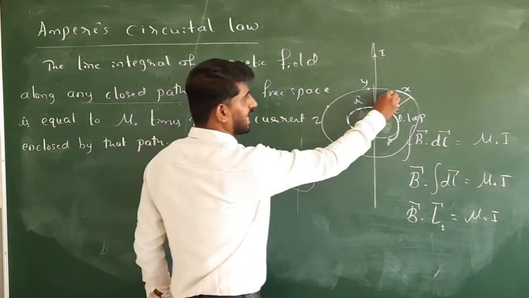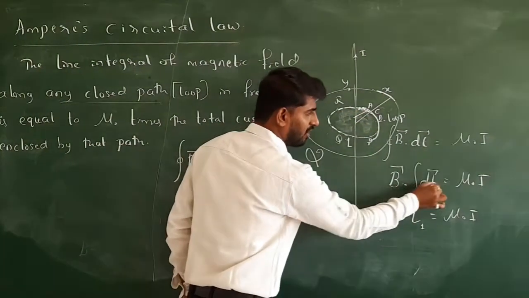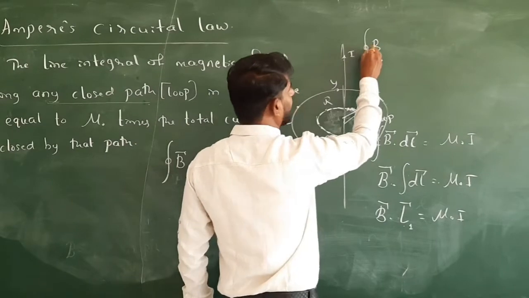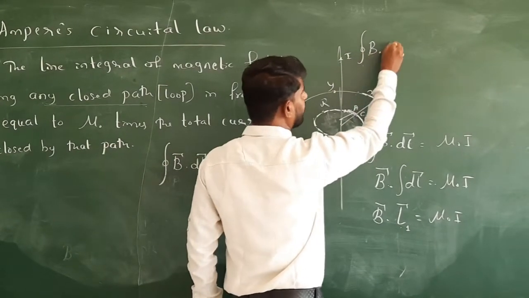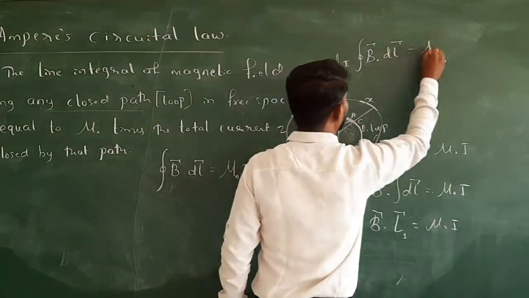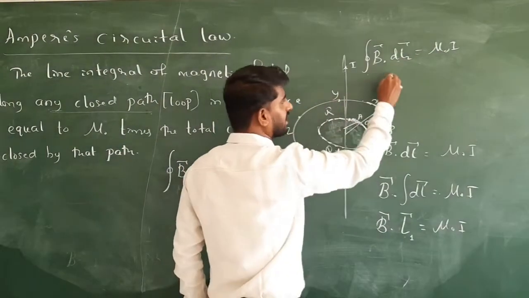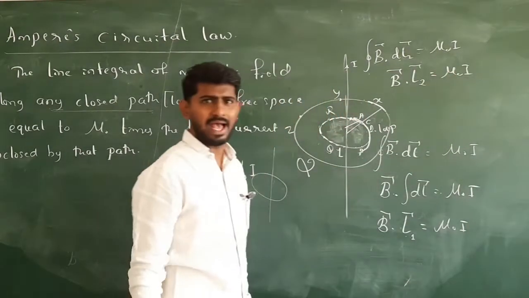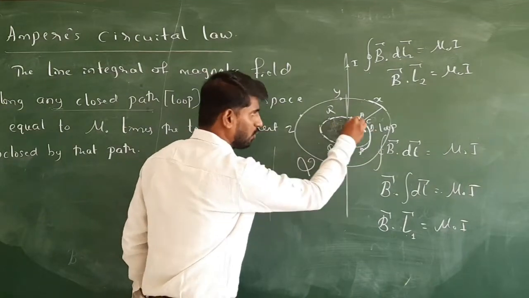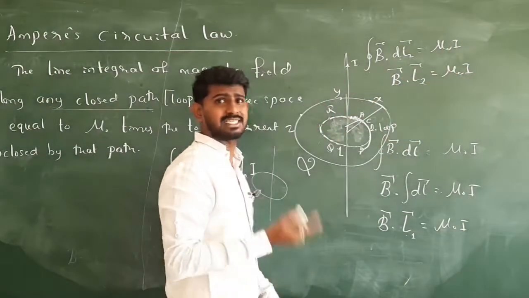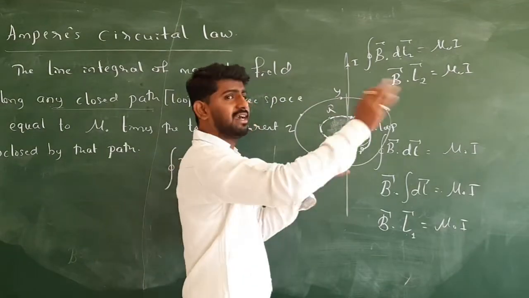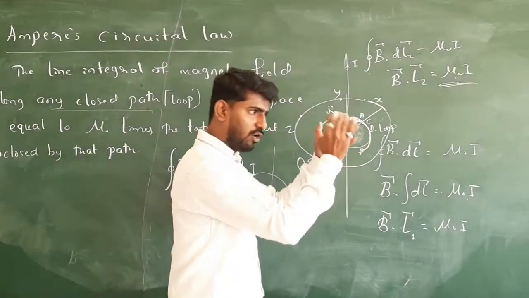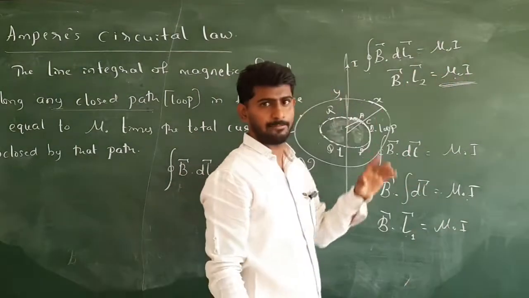Okay. So if I take the second one, the integration of B dot dl equals mu naught into I, and the integration of dl gave L1. For the second, see here, B into the line integral along a closed path is equal to B vector dot dl vector, again it is mu naught into I. So I call this for the second, and this will be vector B dot L2 into mu naught into I. You may ask, sir, in the first case we are checking the first loop and you have written mu naught into I. For the second one, again you are checking the entire loop which is bigger than the first one, and again you are writing the right hand side mu naught I. For the small loop also mu naught I, for the large loop also mu naught I.